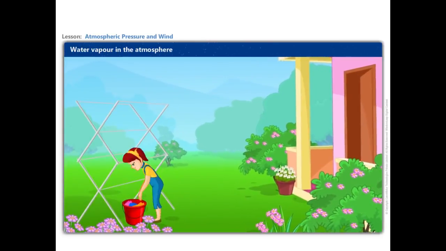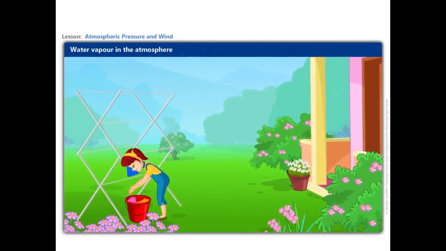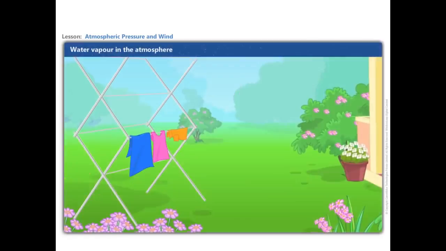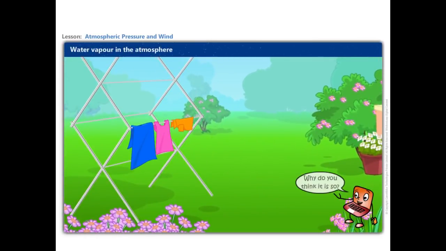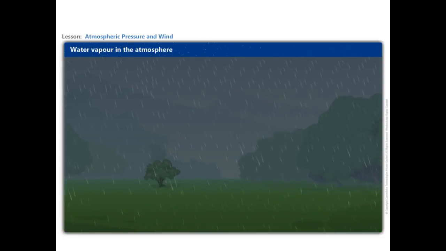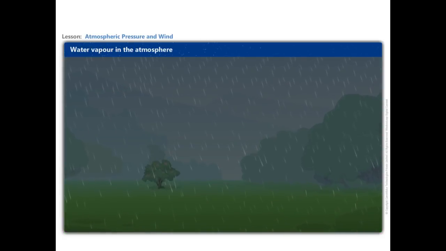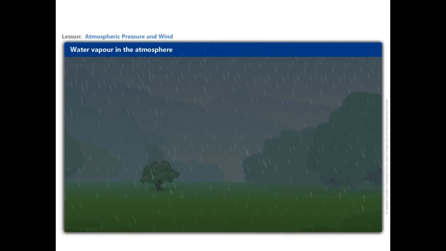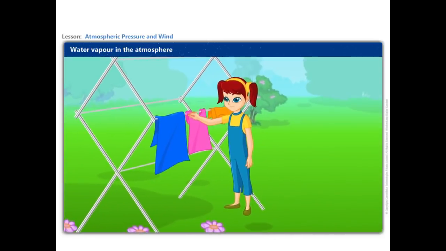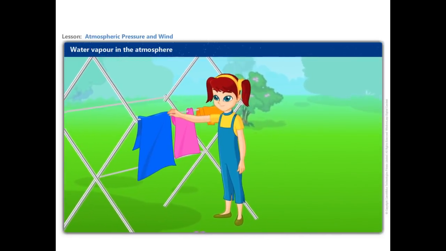Let us look at another element of weather, moisture. During rainy days, clothes take longer to dry and sweat from our body does not evaporate easily. Why do you think it is so? During rainy days, the moisture content in the atmosphere is very high and unable to hold some more moisture easily from the wet clothes or from our body.